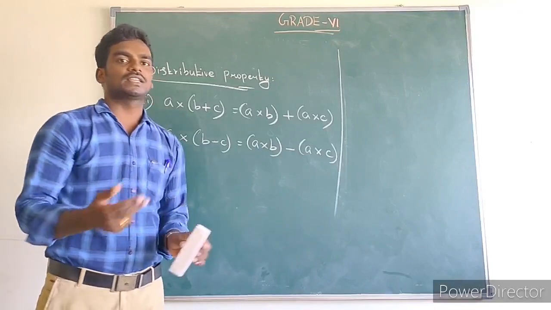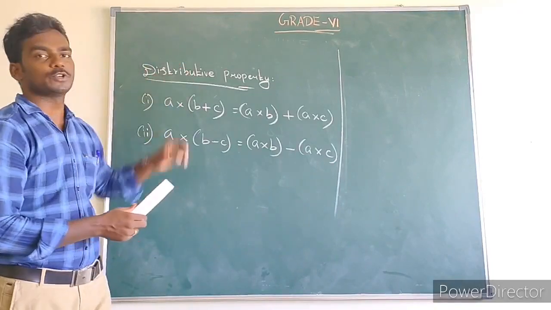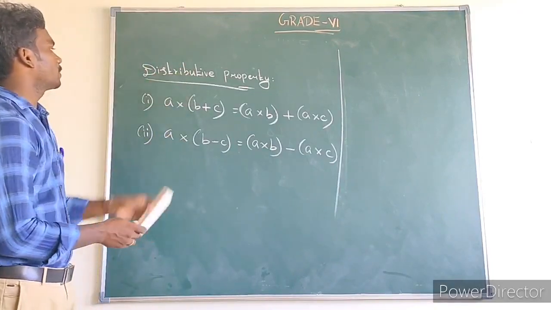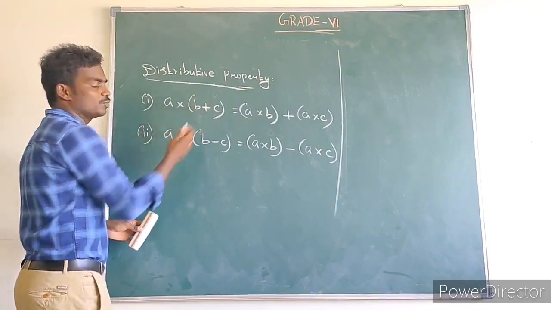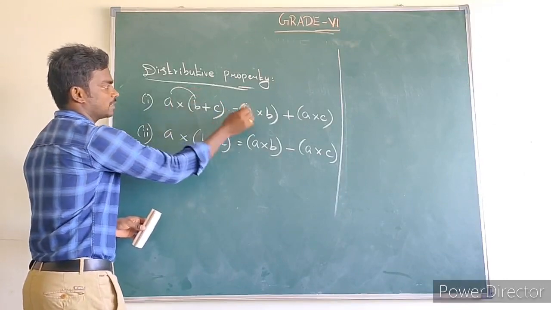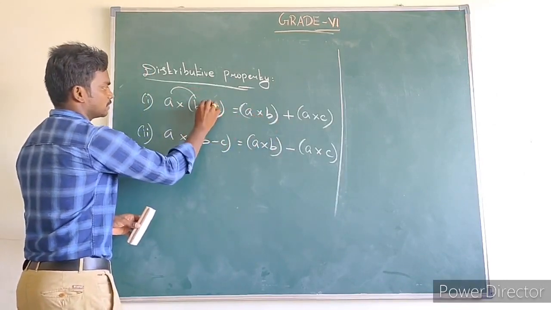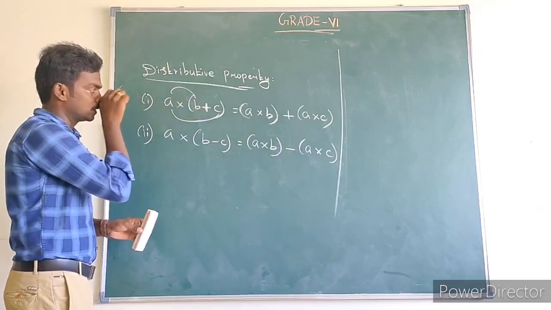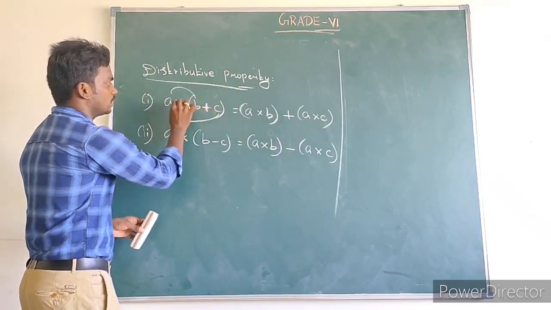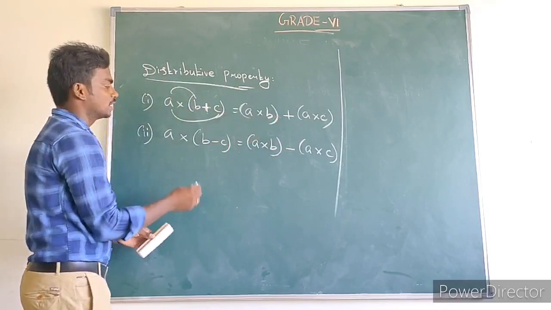So before we write the third question, we consider what is the distributive property. A into (B plus C): first we write A multiplied by B plus A multiplied by C. So this is called the distributive property over addition. So A into (B plus C) is equal to A into B plus A into C. What about subtraction?